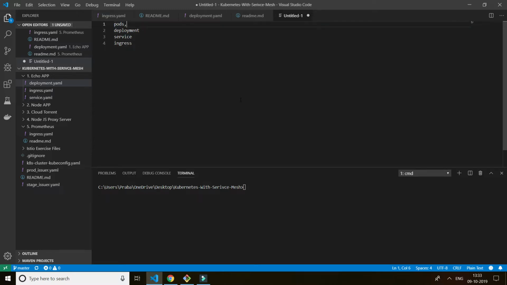Pods are called containers. Deployment is the replica of containers, say two containers, which I configure now. Service is the one which is going to expose your container endpoint to the outer world, accessible to other people.